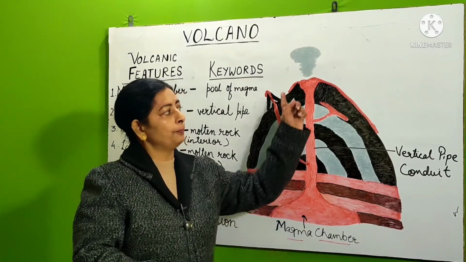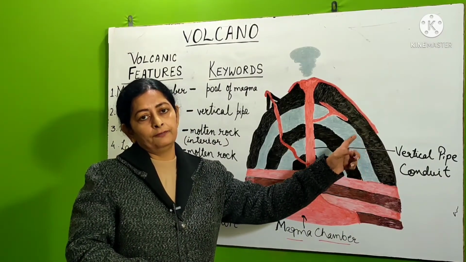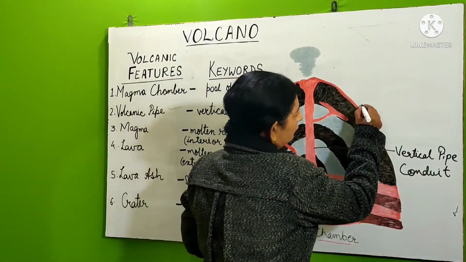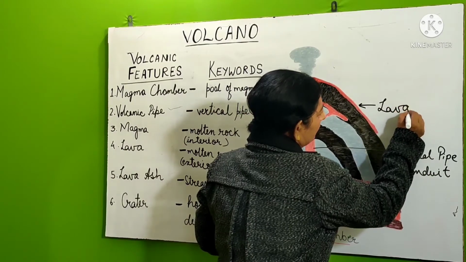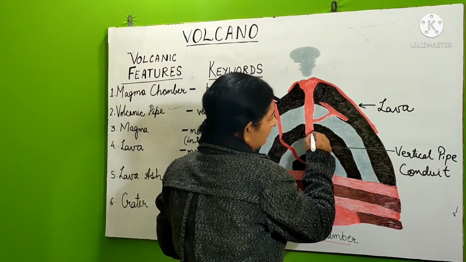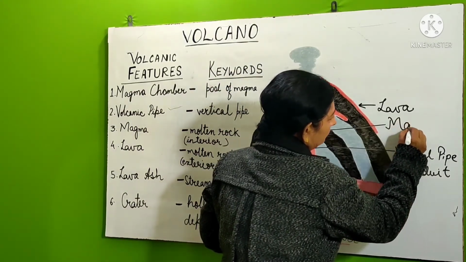But when it comes out on the surface of the earth from the interior, it is called as lava. So this one is lava which is present in the exterior, and when it is present in the interior, it is called as magma.